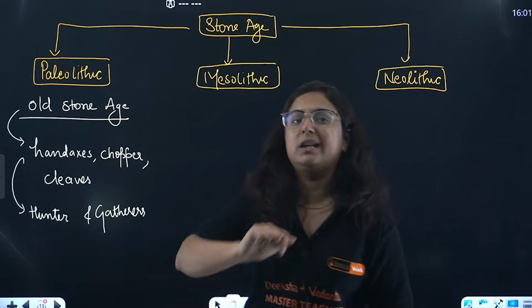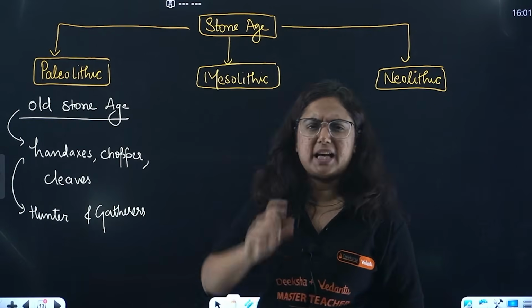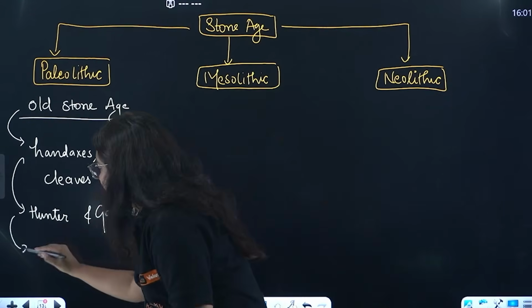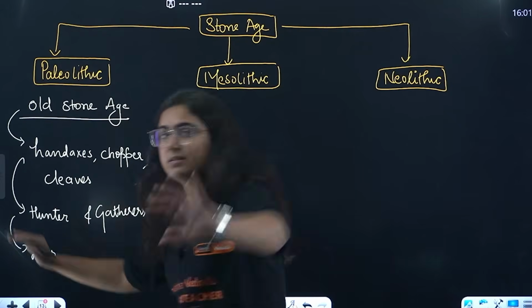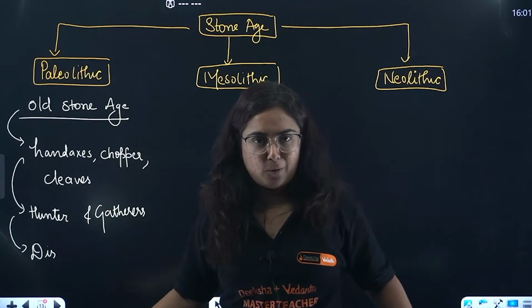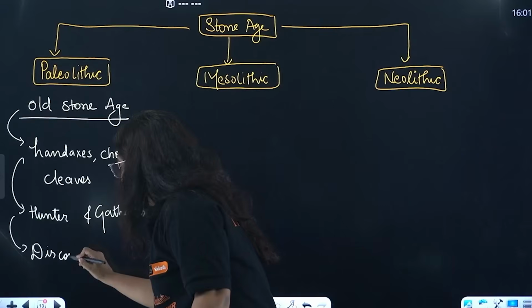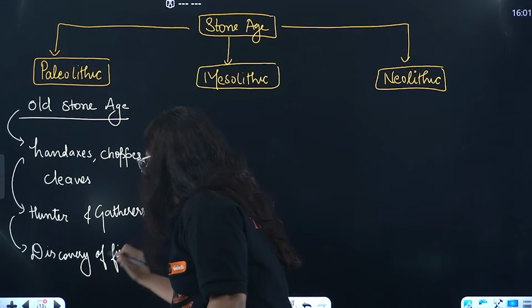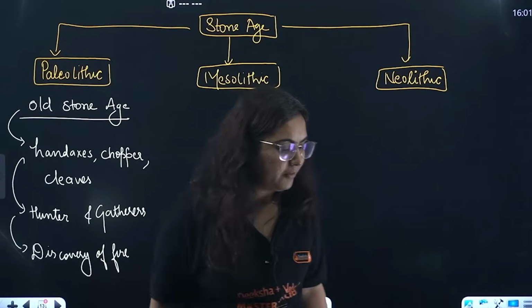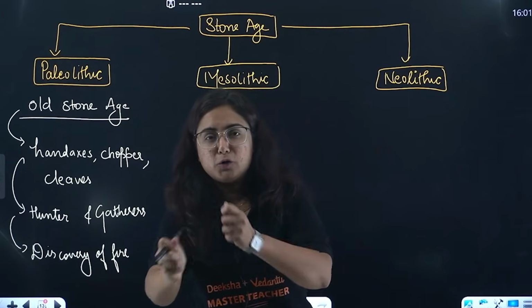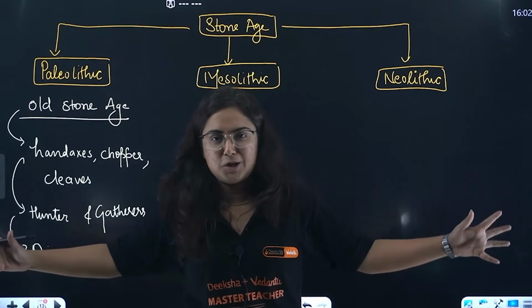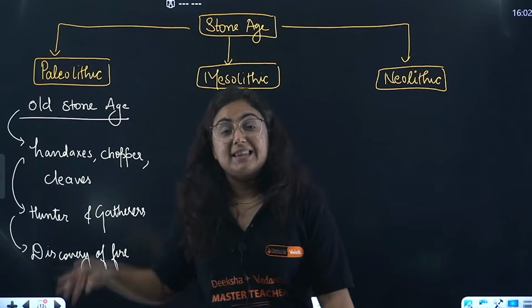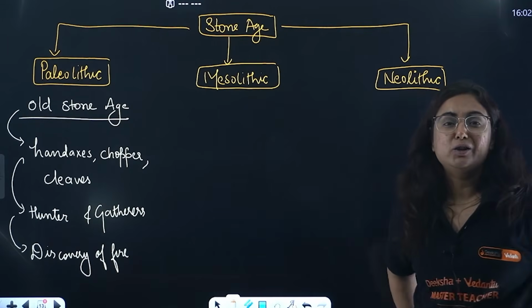But yes, one thing they did very nice. At the end of the Paleolithic age, we found the greatest discovery of all time up till now, right? And that is the discovery of fire. Yes, that accidental discovery that happened by rubbing of two stones actually changed human life. Right? That was during this period of Paleolithic times.